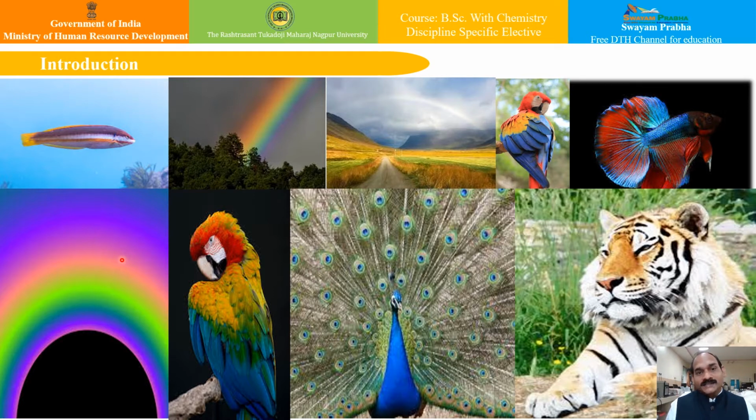Now to see anything, we need to detect the photons that are reflected or emitted by the objects around us. And this process begins when the photons of light fall on the cells known as photoreceptors. We will see how such interesting facts and the science behind it arise in this module, and how molecular spectroscopy arises from it. So friends, enjoy the beauty of nature through molecular spectroscopy.